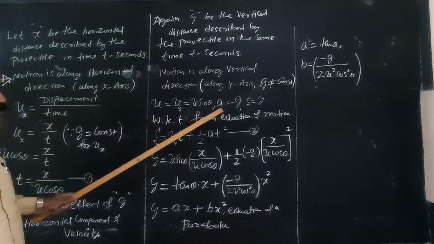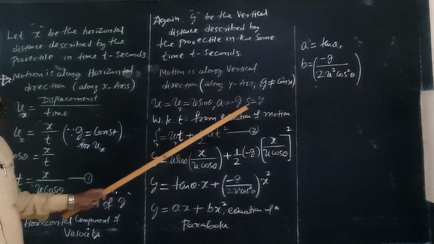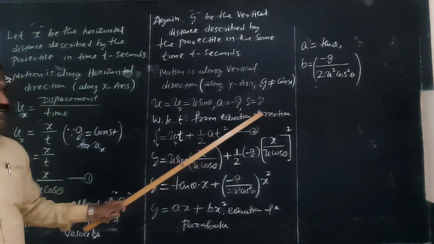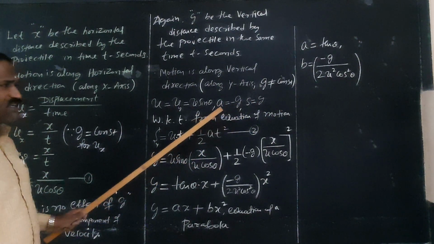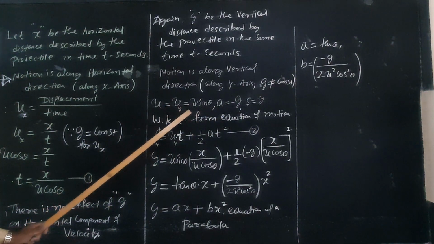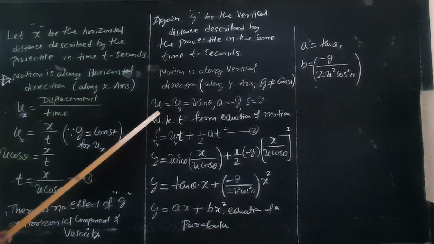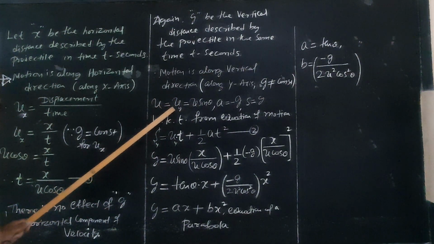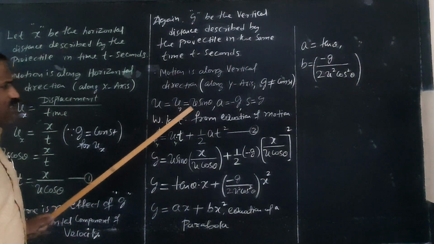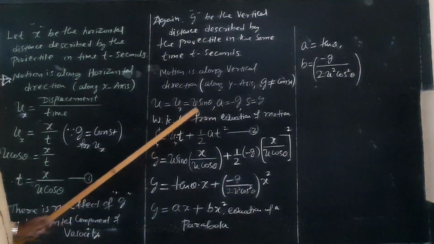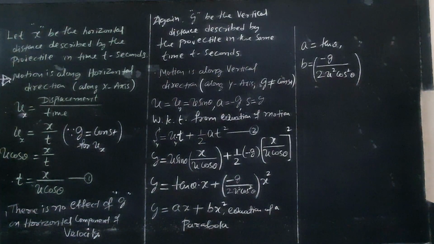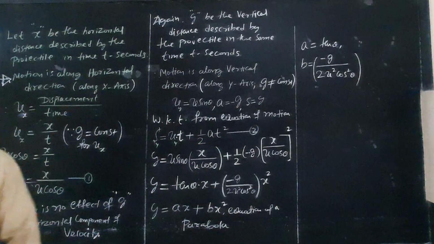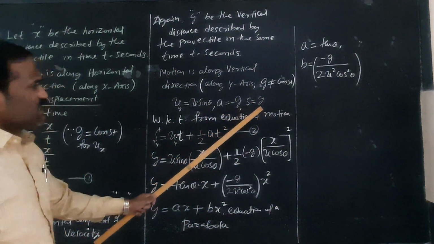Since vertically upward, a is equal to minus g. Displacement vertically upward is positive, so s is equal to y, because y is the vertical distance. The vertical component of velocity u is equal to uy, and uy is equal to u sin theta. This is the vertical component of velocity. Therefore, a is equal to minus g, s is equal to y.